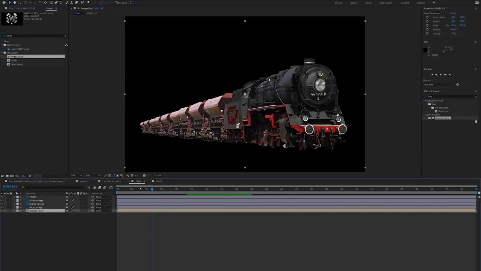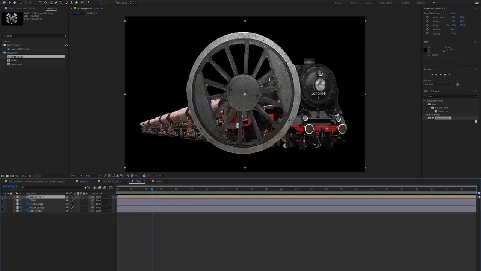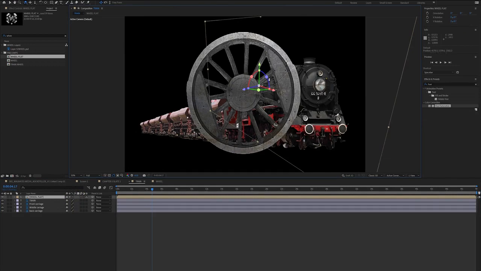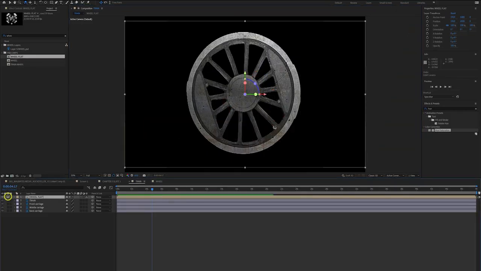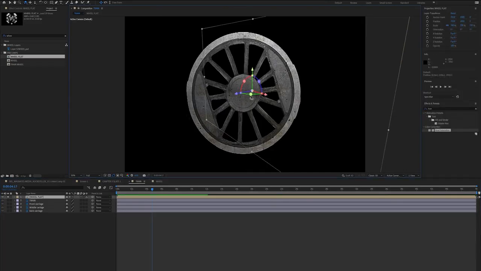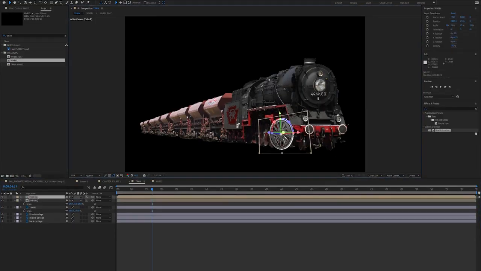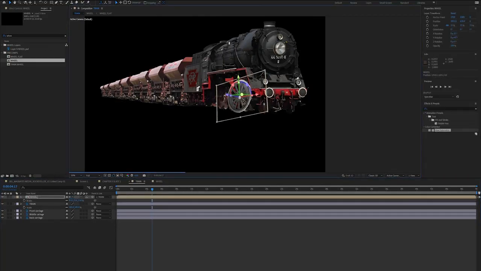I'm going to take this now 3D wheel layer and bring it into our train layer. I'm going to bring it to the top. And I'm going to click this button here. It looks like a little cog next to our little shy guy friend. I'm going to click the cog, and that simply means it's going to bring the 3D properties of the layer in from the layer above. So now when we manipulate the wheel, it is going to be completely 3D. So now it's just a matter of dragging it about where we want it on the train and to the size that we want it. As we can see, we've got the train wheel in position.